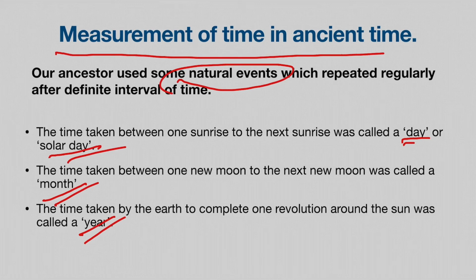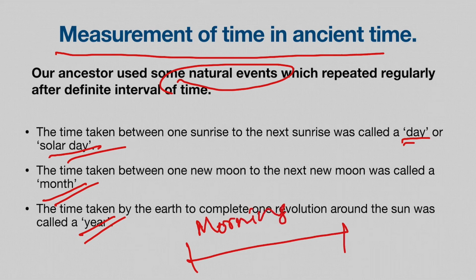Suppose, for example, if I say that your exam will be in the morning, that won't sound right, because even in the morning period there are many hours in between. Suppose this is the morning time period. We all know that there are many hours in between. So I will have to specify the exact moment in the morning at which the exam will start. Otherwise, a lot of confusion will be created. Some may come to the school at this hour, some may come at that hour. A lot of disorder it will create. So that's why the need, the importance to measure time very accurately and precisely emerges.